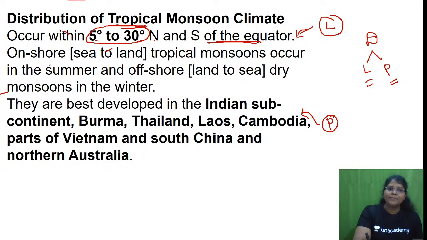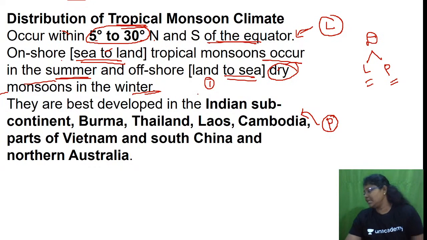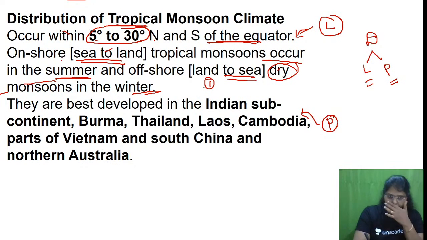Is this clear, ma'am? Yes, onshore. Onshore means from sea to land. Tropical monsoon occurs in the summer. Offshore means from land to sea. It will occur during the winter. Dry monsoon in the winter. Is the first point clear for everyone? Please respond to the questions, ma'am. Please reply back, then only I know. Can you please register your attendance?